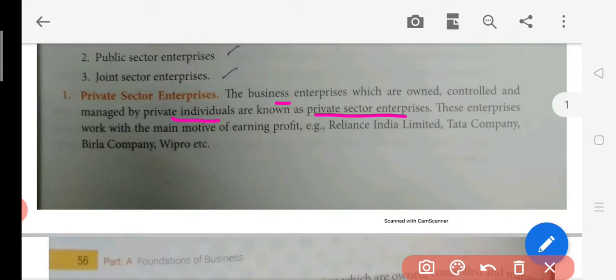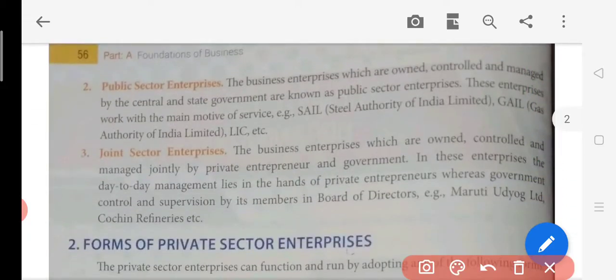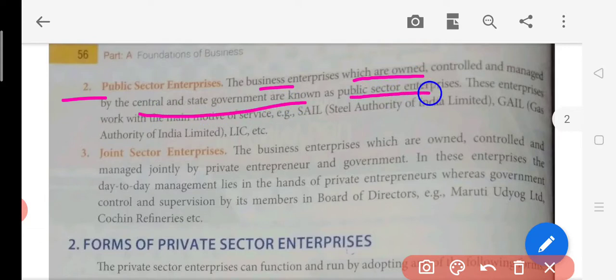Here they have given examples of Birla, Tata. All these are well known entrepreneurs, and all these companies belong to private businessmen. The main motive of this kind of business is earning profit. The second type is public sector enterprises. These types of companies are owned either by the central government or by the state government. The business enterprises which are owned, controlled and managed by the central and state government are known as public sector enterprises.